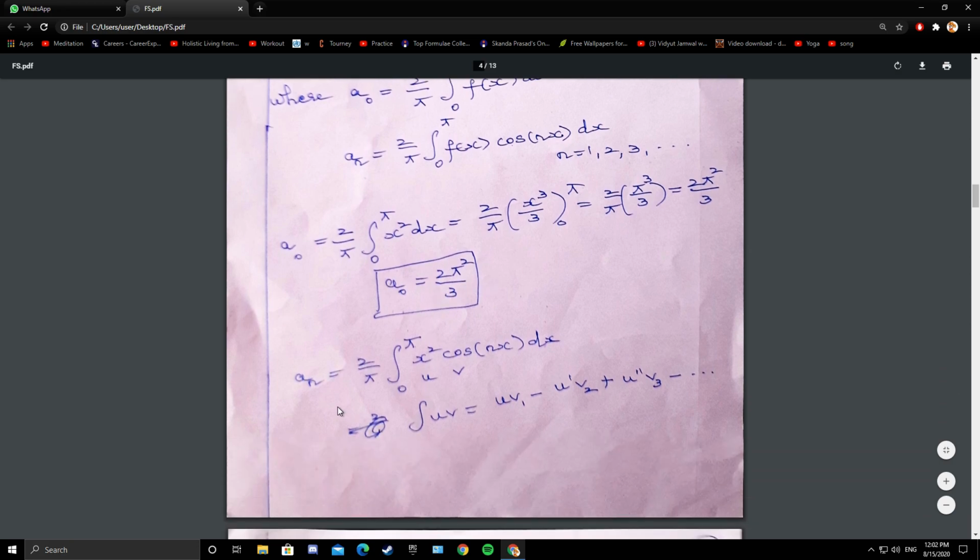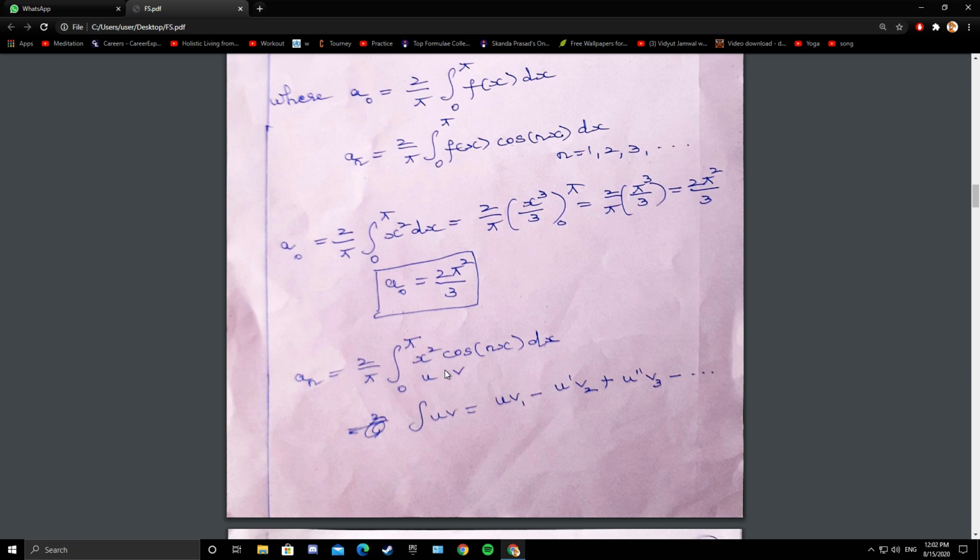Then coming to a n, 2 by pi integral 0 to pi f of x cos of nx dx. So f of x is x square. So 2 by pi integral 0 to pi x square cos of nx dx. Whenever you have integration of a product, you have to use Bernoulli rule.